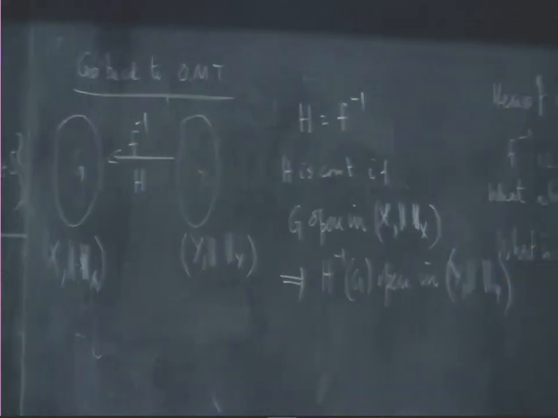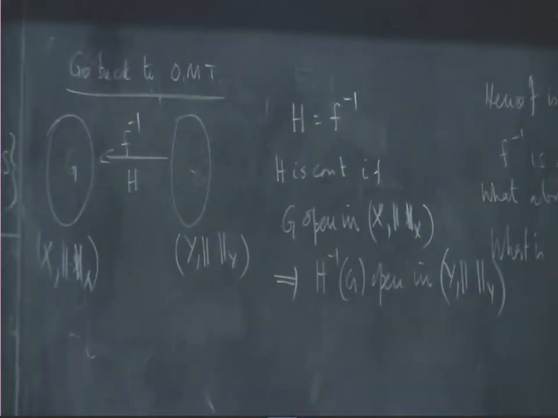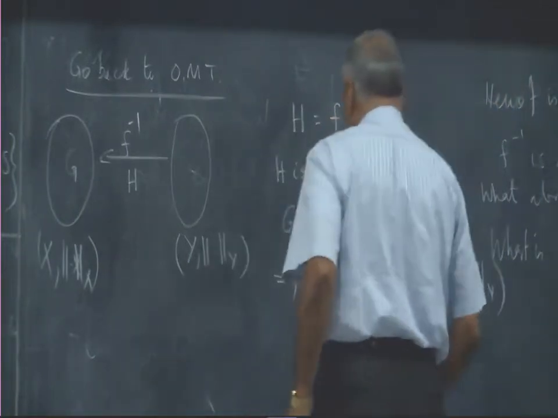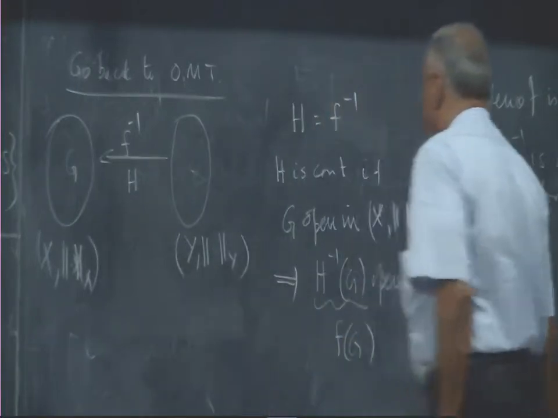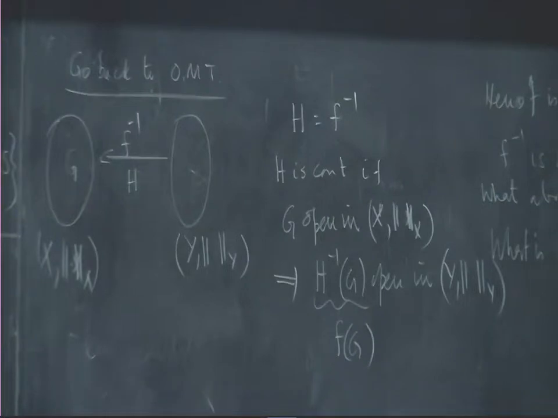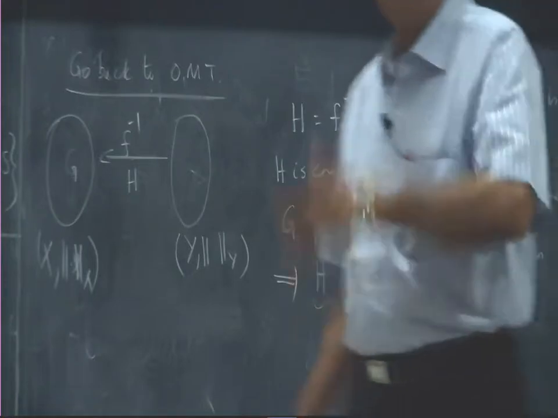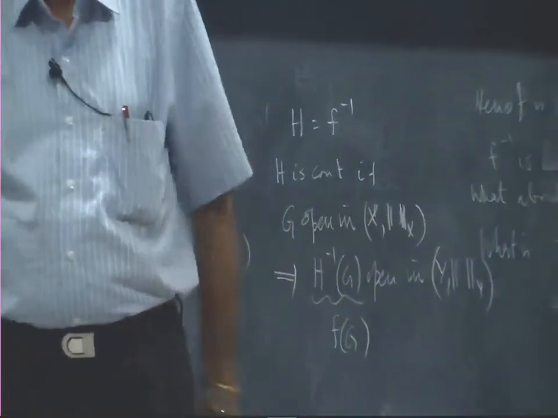Now because H is F inverse, H inverse becomes F itself because I have 1-1 and onto. So this means F of G is open in Y. But that's precisely what the open mapping theorem says. It takes open sets to open sets. So what the open mapping theorem says is the inverse is a continuous function.